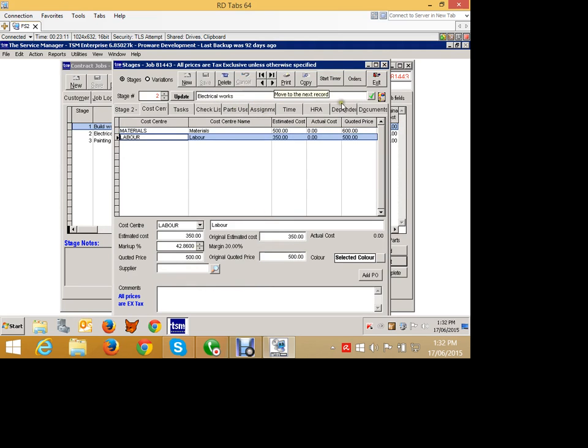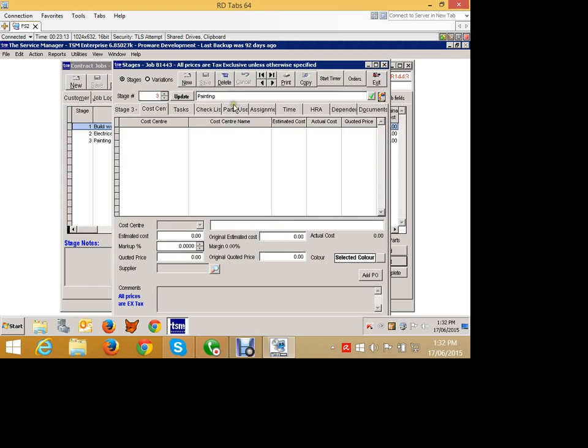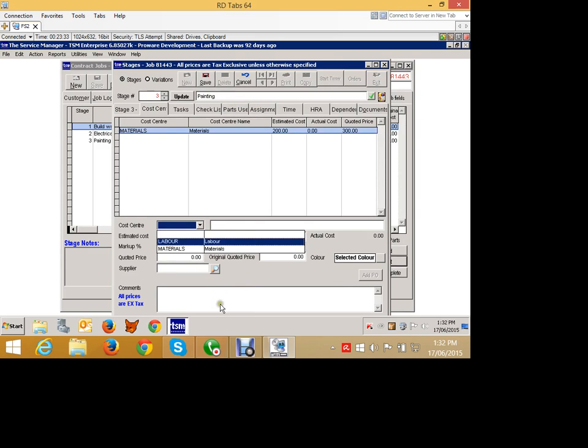And finally, we can move on to our painting, which is going to have a cost centre of paint materials of $200 worth of paint. We'll sell that for $300. Oops, $3,000. $300. And we may have a labour component of, let's say, $250, and we'll sell that for $375.